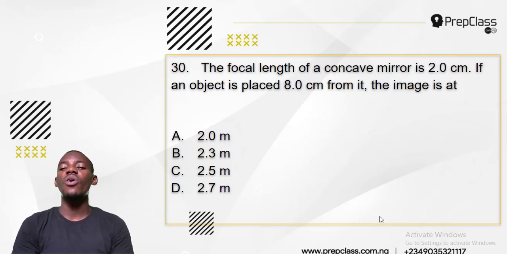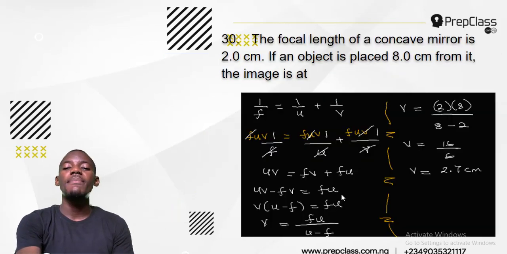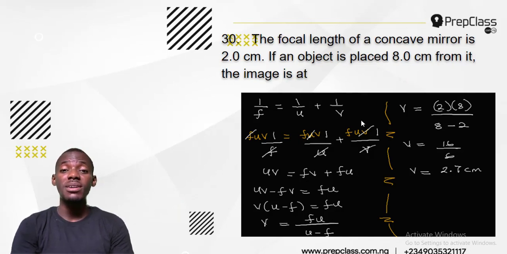The focal length of a concave mirror is 2 centimeters. If an object is placed 8 centimeters from it, the image is at what? Now look at this now. 2 centimeters is the focal length, but the object is 8 centimeters. Now this is a mirror question. When you are hearing focal length, you are hearing object placement or distance, and you have to find the image, that is a mirror question, right? Now let's take a look at the mirror formula. This is the mirror formula: 1 over F equals 1 over U plus 1 over V, where F is my focal length, U is my object distance, and V is my image distance, right?